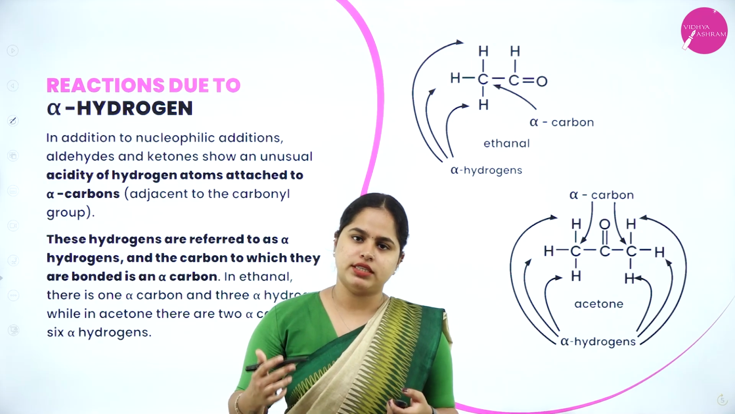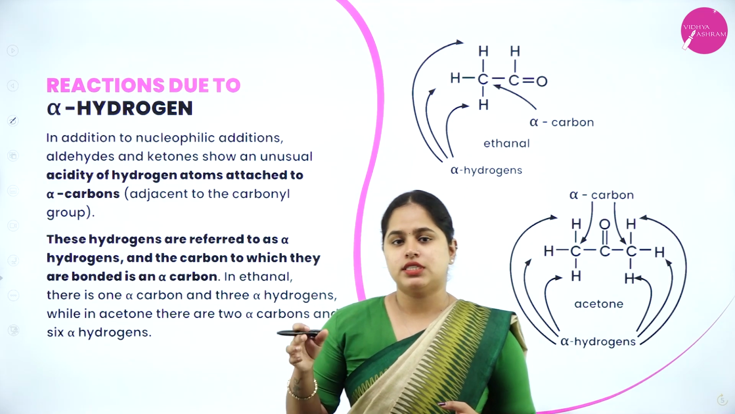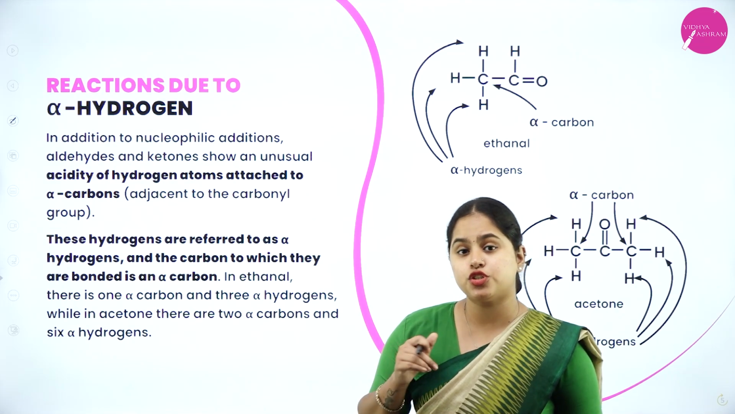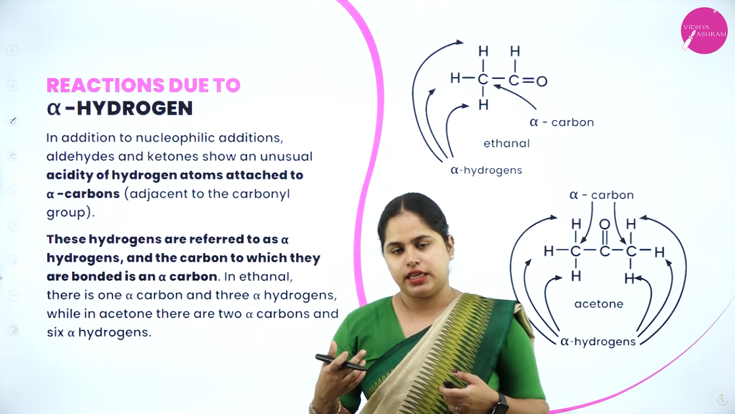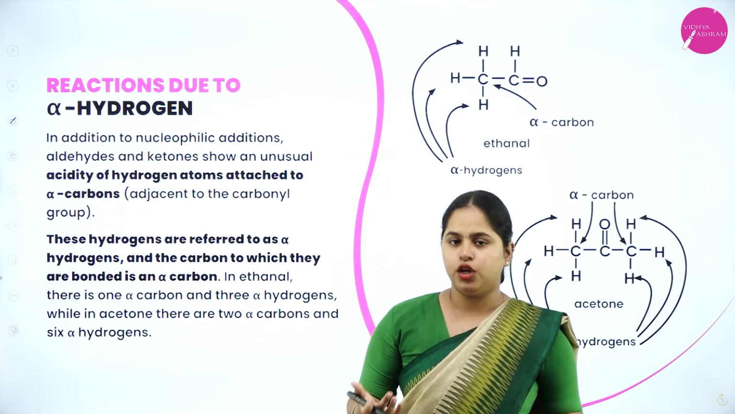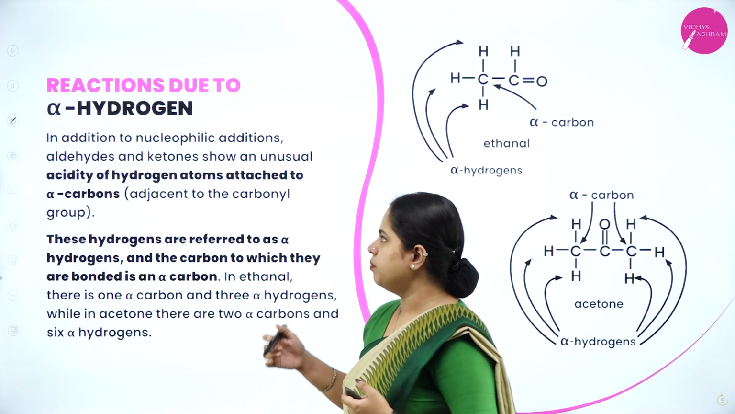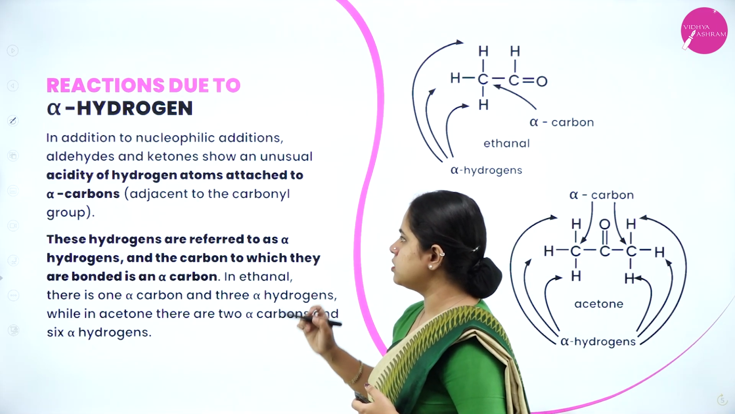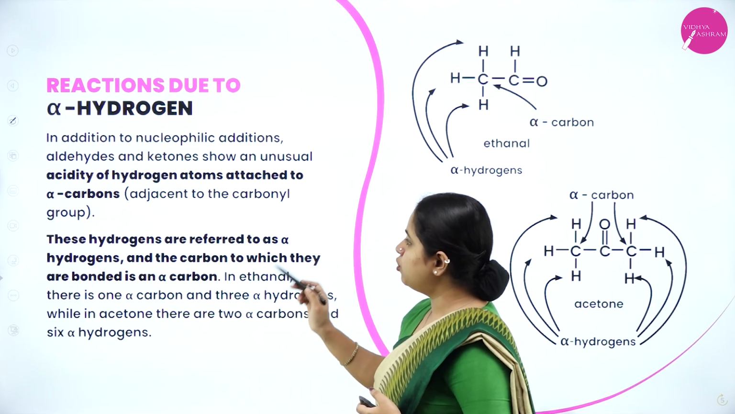Now, the next one is reactions due to alpha hydrogen. Apart from all these reactions that we have studied, aldehydes and ketones have a special type of reactions due to the presence of alpha hydrogen. Those aldehydes and ketones which have alpha hydrogen are able to undergo a particular set of reactions. So, what is this alpha hydrogen? Let's see. In addition to nucleophilic additions, aldehydes and ketones show an unusual acidity of hydrogen atoms due to the alpha carbons.